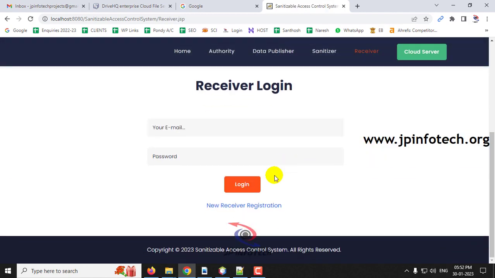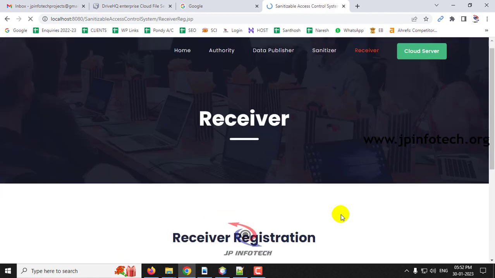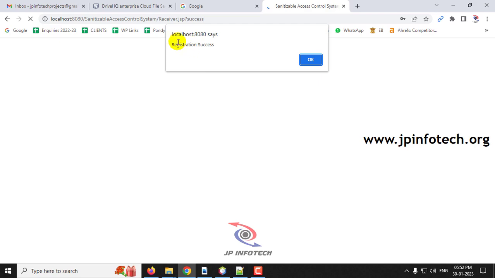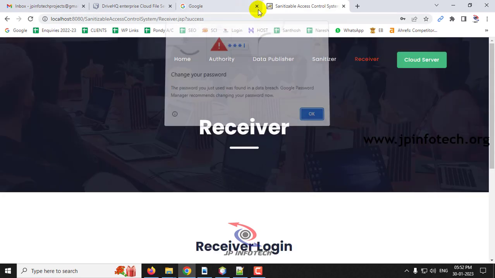So now let me create a new receiver. So click this new receiver. So here it will be navigated to the receiver registration. So now let me create a receiver named Naresh, and give a phone number, and give an email ID, and give an address, and give a password, and then click register. And you can see the registration success message, and click OK.